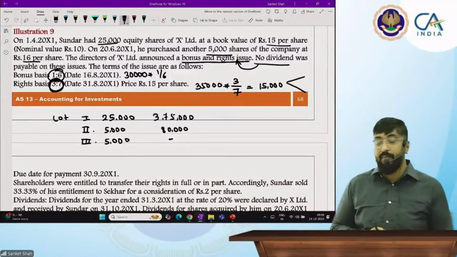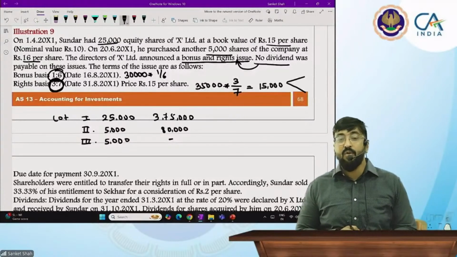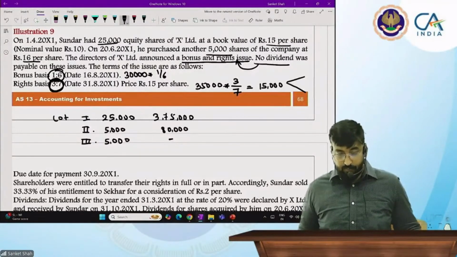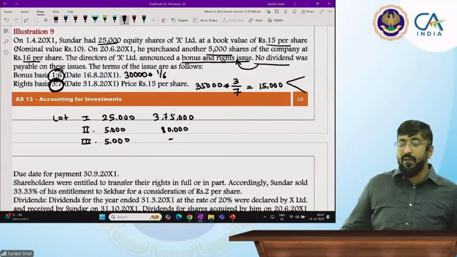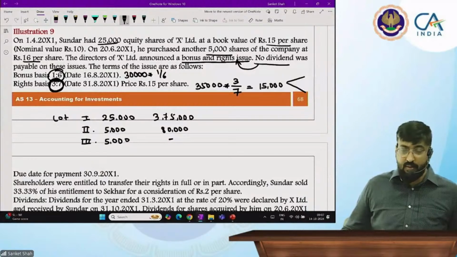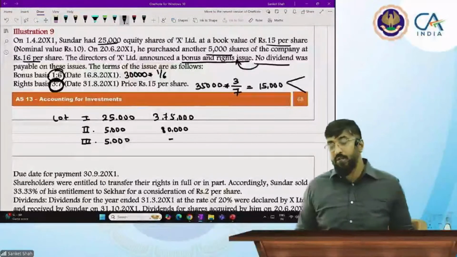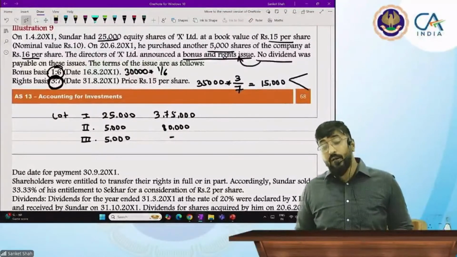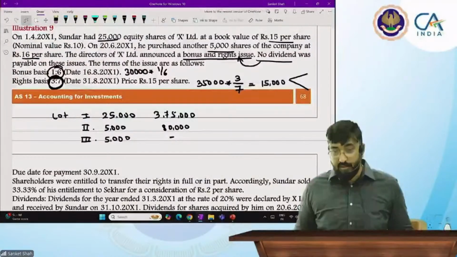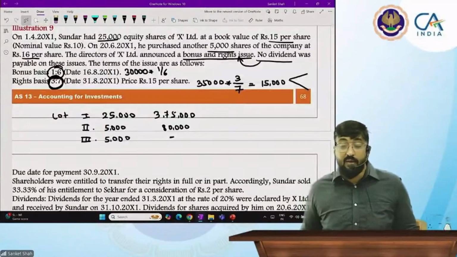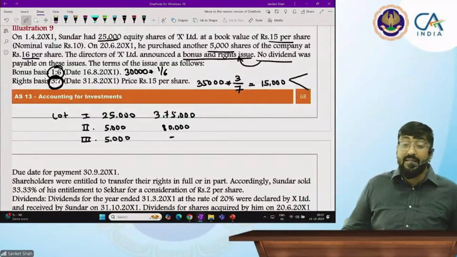Now what is a right? Right means the existing shareholder will get a chance to take those shares. For example, suppose you are studying accounts with me. You attended my regular batch. Then I will give you the right to attend my costing and FM batch. So if I have limited students, then I will give the opportunity first to my existing students who already opted for my accounts session. Got the concept? Yes, sir.